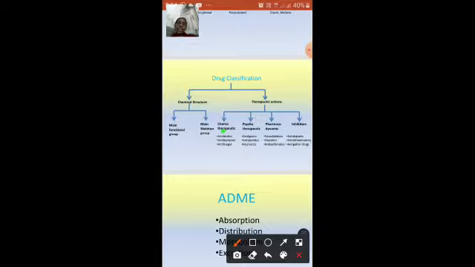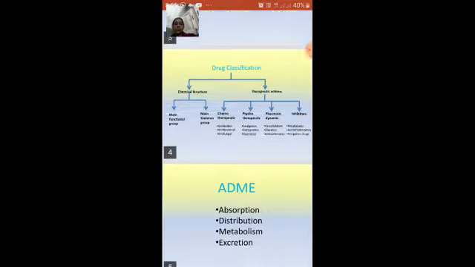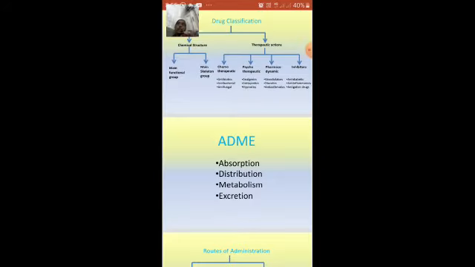Inhibitors. Next classification is inhibitors. The drugs which come under this category are anti-diabetic, anti-inflammatory, and antithyroid drugs. That is, antithyroid, relating to the thyroid.